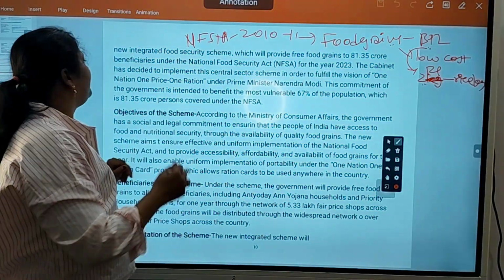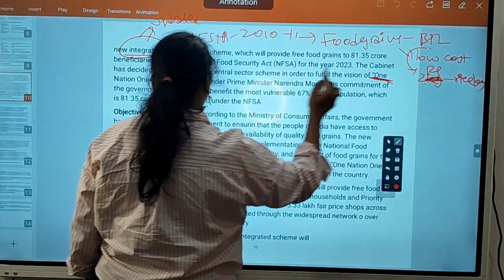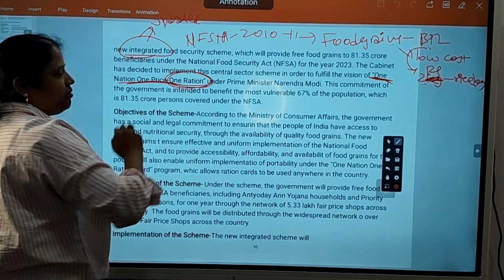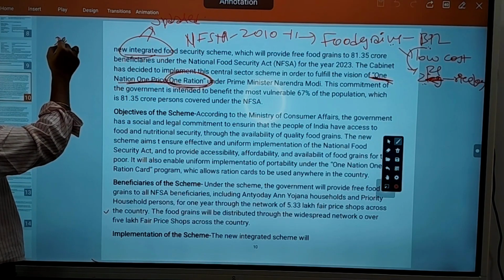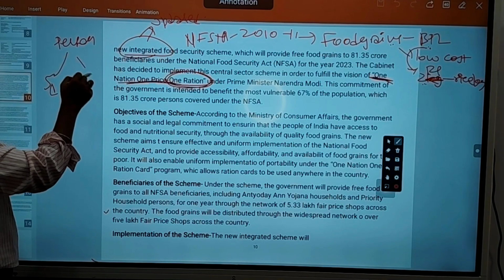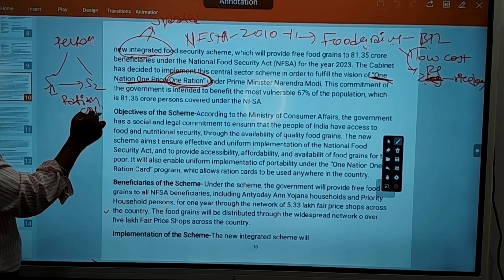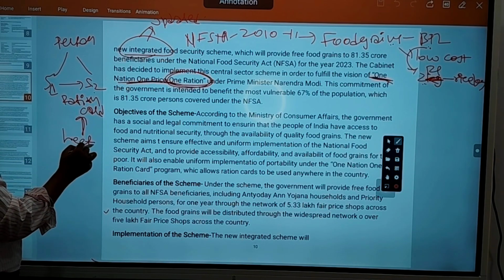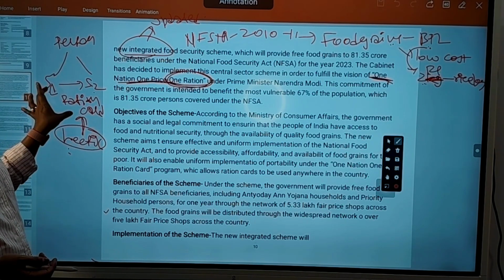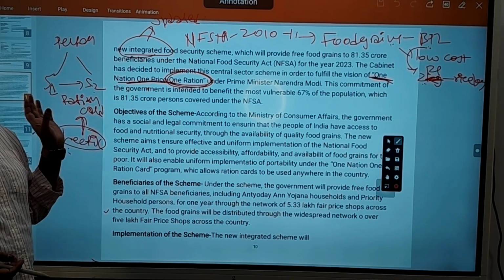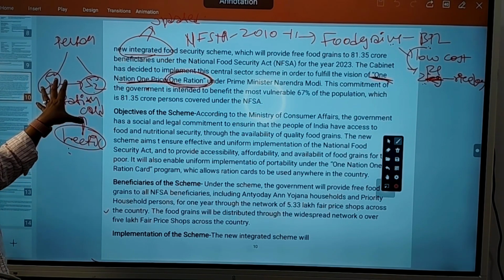Now the scheme is integrated, meaning it is updated with the One Nation, One Ration feature. What does this mean? When a person transfers from state 1 to state 2, he has to transfer his ration card to the new address. But this is a big hectic process. In government organizations, you will do a lot of rounds to finish the process. So that's why they are giving One Nation, One Ration Card. Meaning the same ration card from state 1 he can use in state 2 also now. That is the benefit with the new scheme.